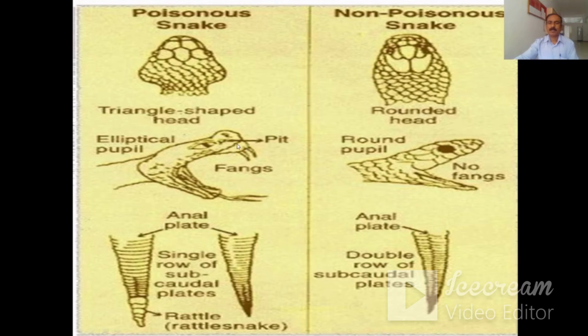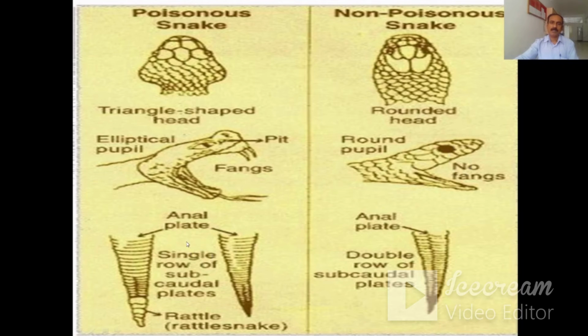Now you can distinguish poisonous and non-poisonous snakes with the help of some characters. See the head region. If a triangular head is there, it is a poisonous snake. If a rounded head is there, it is a non-poisonous snake. Then in poisonous snakes, there is an elliptical pupil in the eye, and also the presence of a pit, and fangs are present. In non-poisonous snakes, the pupil is round, and fangs are absent.